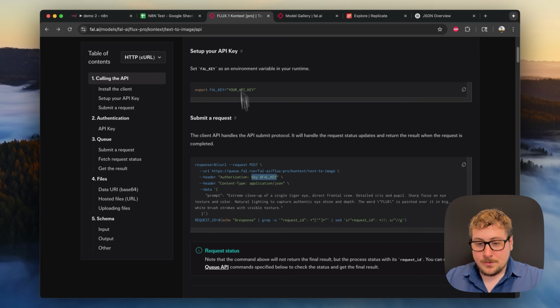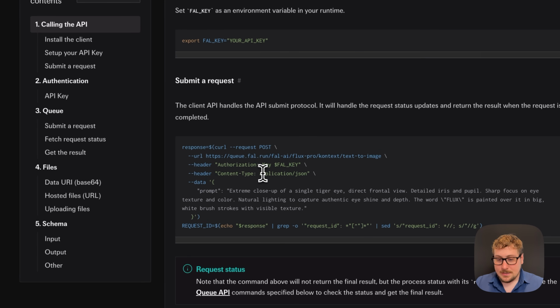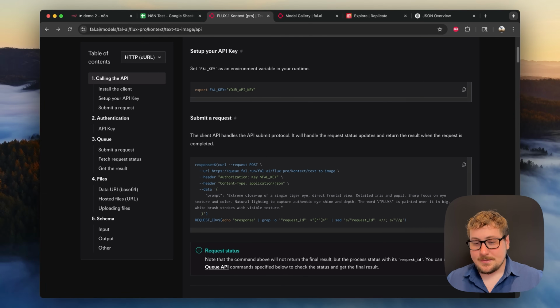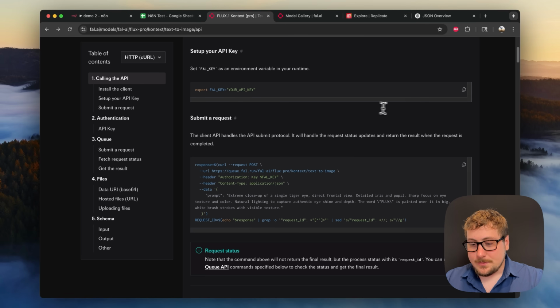And one thing I will note, a lot of websites and other services like Replicate and a lot of other ones I've used, instead of doing key space your key, they have other things. It's usually not just your key. So you have to really look and make sure you're doing the right one. Most other services, you have to type bearer space your key, but just keep in mind and make sure to look up. And if you ever get stuck, ask an LLM like ChatGPT or Claude for help, and usually you'll get some help pretty easily.